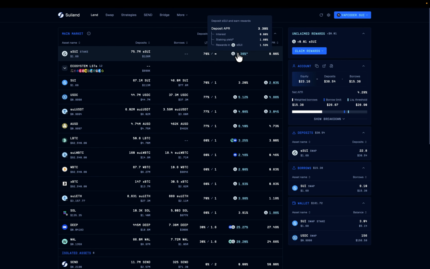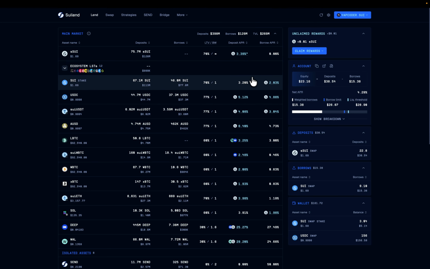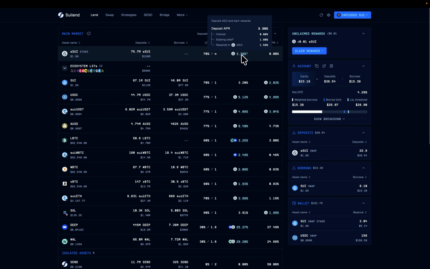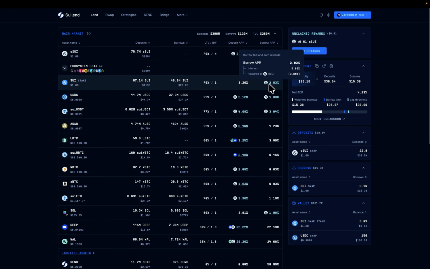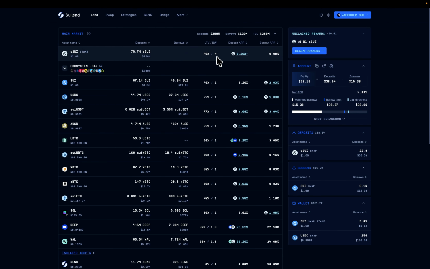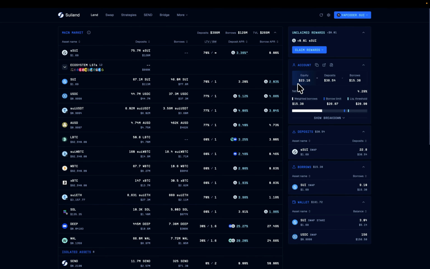Now, what you want to look at to maximize this is the deposit APR, since you're going to be making money from depositing staked SUI, right? We want to make sure that the deposit APR of staked SUI pays us off compared to how much we're paying for borrowing SUI. So the deposit APR is 3.39 and the borrow APR is 2.03. So this is a very good strategy. You're going to be making a significant amount of money from this, or more so you're better off doing this because you have higher exposure to SUI, right? And also it cancels out.